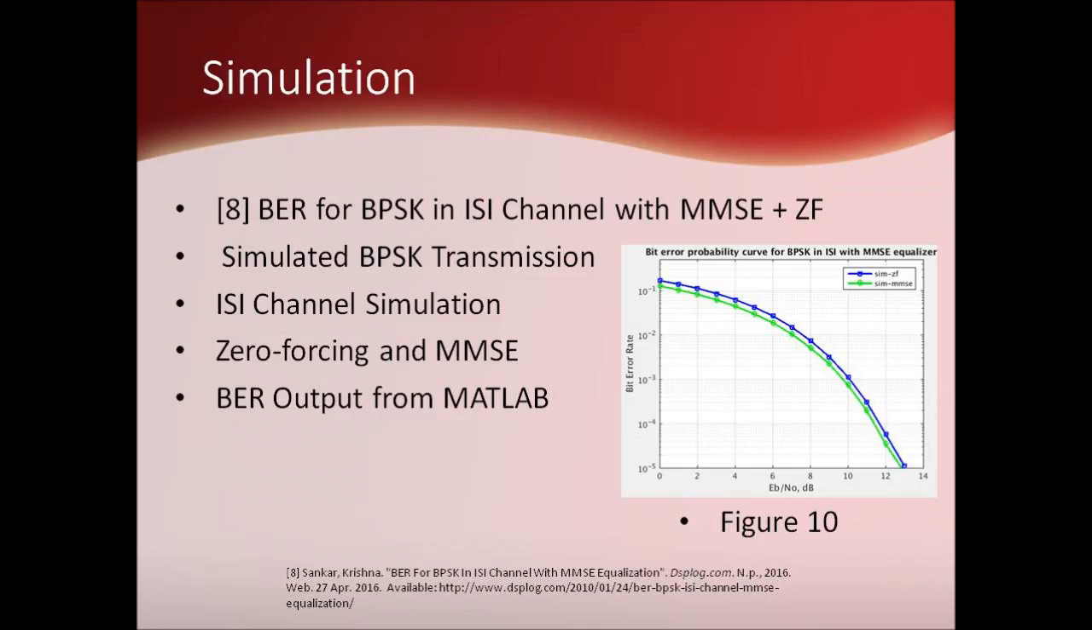The simulator then performed both zero-forcing and MMSE equalization on the simulated transmitted signal, and then counted the bits that were in error. The resulting bit error rate was used to create Figure 10, generated in MATLAB from the code in 8. The author of 8 noted that there was a 0.5 dB difference between the 2 equalization methods, with the MMSE equalizer outperforming the zero-forcing equalizer.